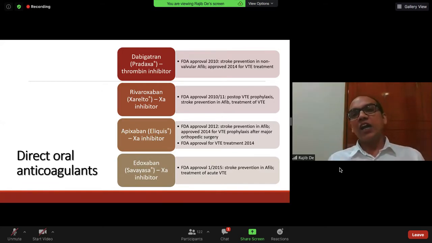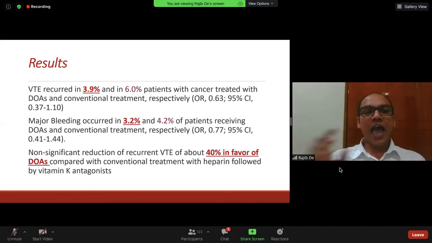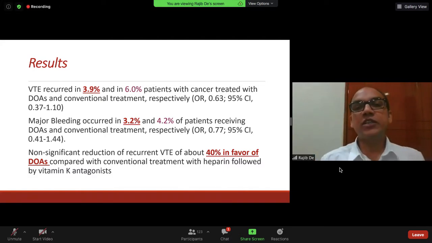They got FDA approval for the management of VTE starting from 2010 till 2015, when edoxaban was approved. Now, this meta-analysis by ACCP showed the advantage of direct oral anticoagulants over the conventional method like warfarin or anti-vitamin K antagonists, as far as VTE recurrence and bleeding frequency are concerned.